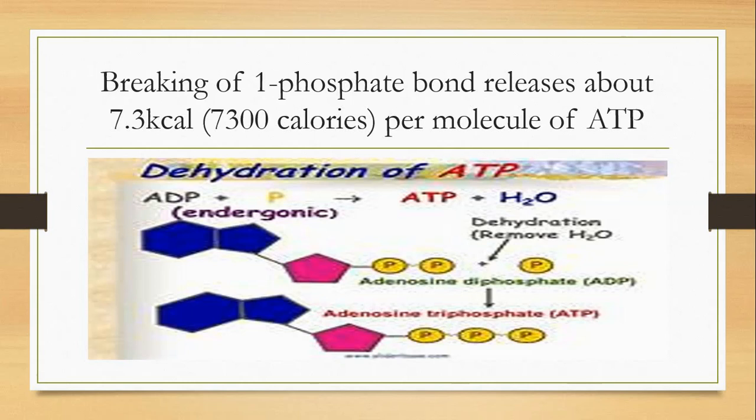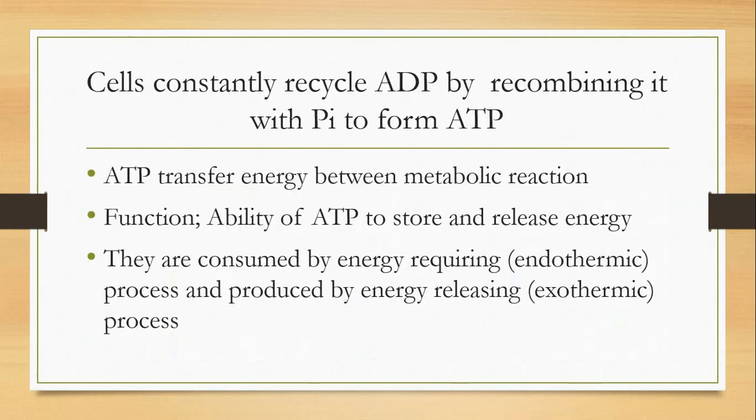Energy is released or gained. If an ADP molecule gains one phosphate group, it forms ATP. How much energy is stored in one phosphate group? 7.3 kilocalories. Cells constantly recycle: ADP is converted to ATP, ATP is converted to ADP, and ADP is also converted to AMP, losing one phosphate molecule. ATP also transfers energy between metabolic reactions, as many changes are taking place in our cells.